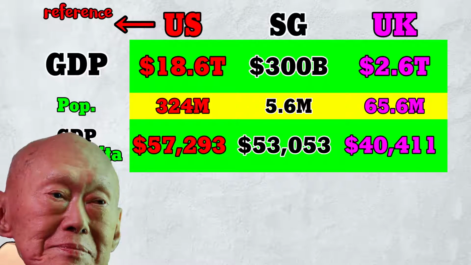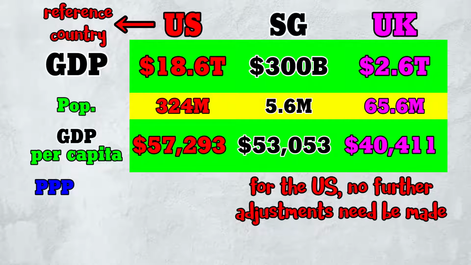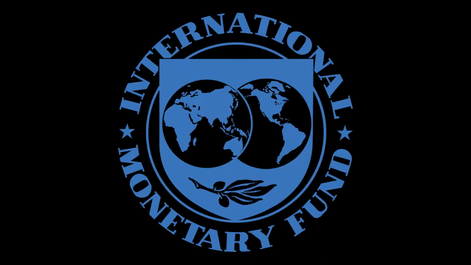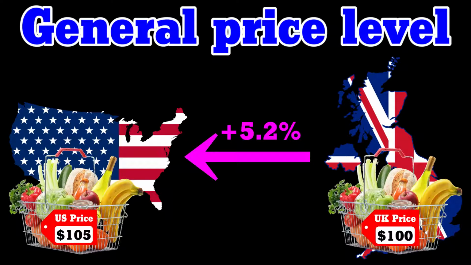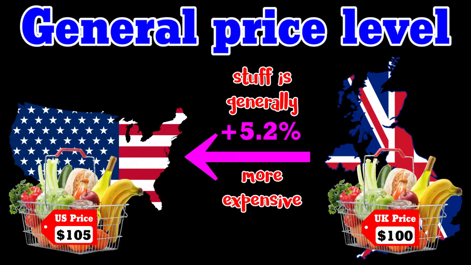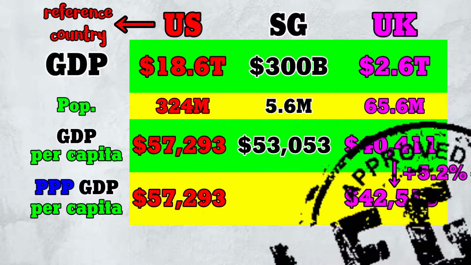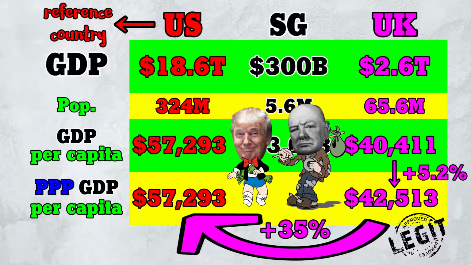By custom, the US is the reference country. Very nice! Meaning that for the US, no further adjustments need be made. PPP GDP per capita is simply equal to GDP per capita. According to the IMF, the general price level in the US as compared to the UK is about 5% higher. In other words, stuff is generally 5% more expensive in the US than in the UK. So for the UK, we add about 5% to GDP per capita to get PPP GDP per capita. That's about 43K. Having adjusted for both population and prices, it is now legit to say that, based on PPP GDP per capita, the US, as compared to the UK, is 35% richer.